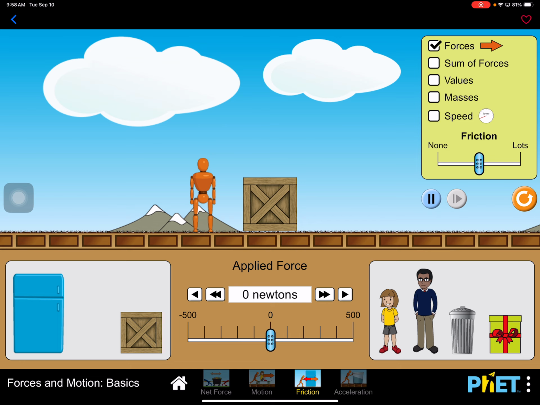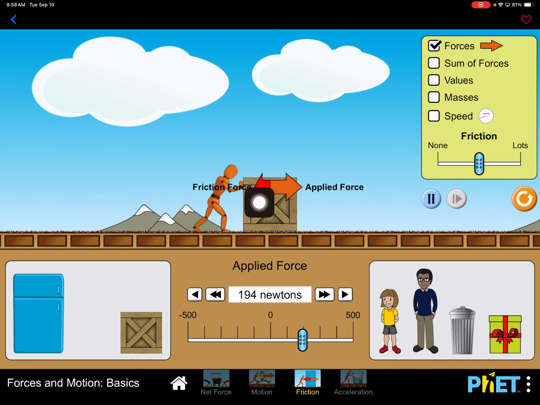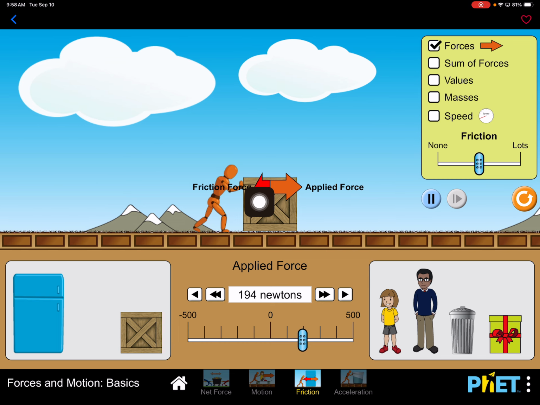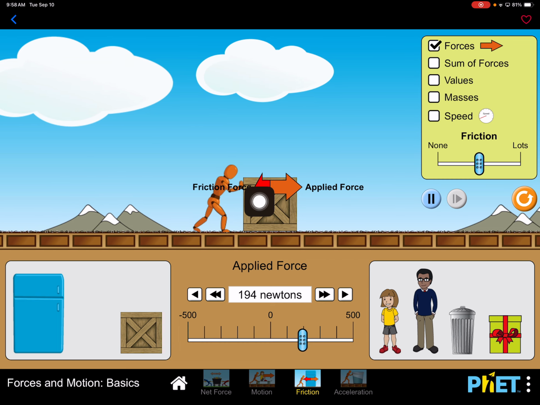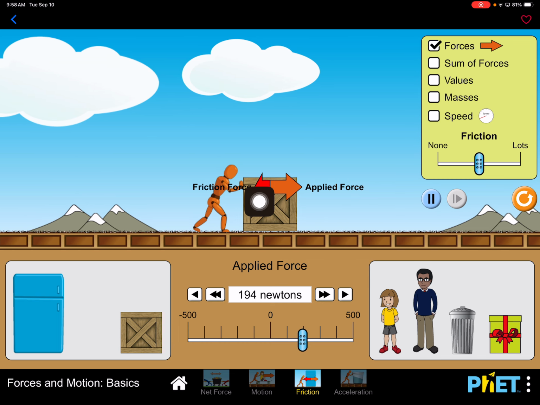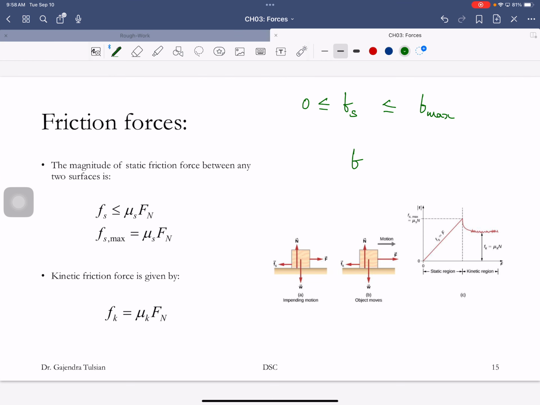Now it turns out that once you get it moving, there's still a friction force. This friction force is called the kinetic friction force, and that is always smaller than the maximum static friction force. So once the object is moving, that friction force is called the kinetic friction force, and this is always smaller than the maximum static friction force.